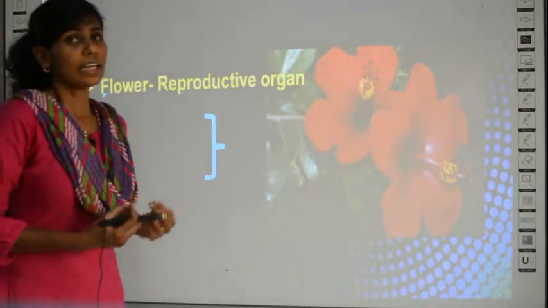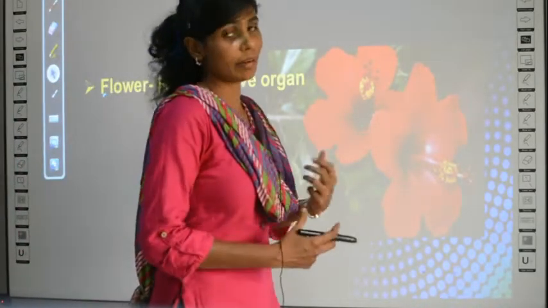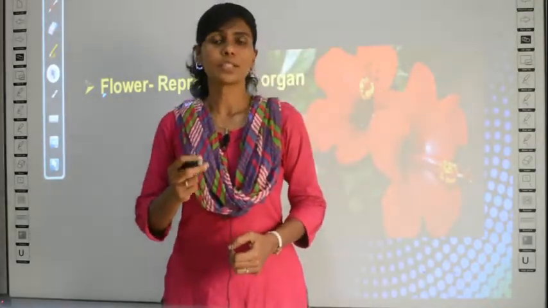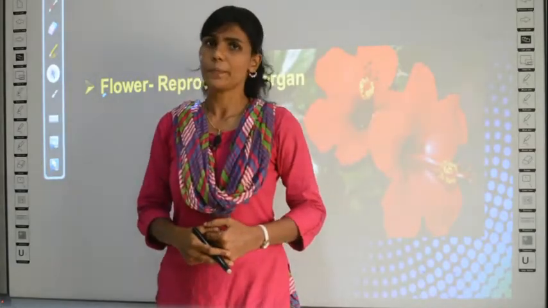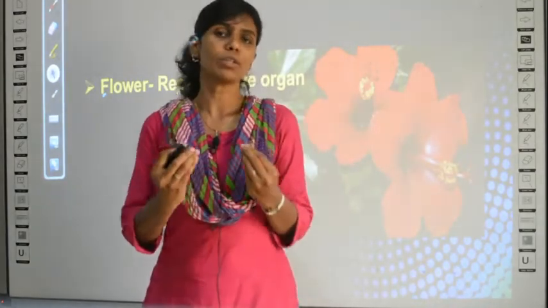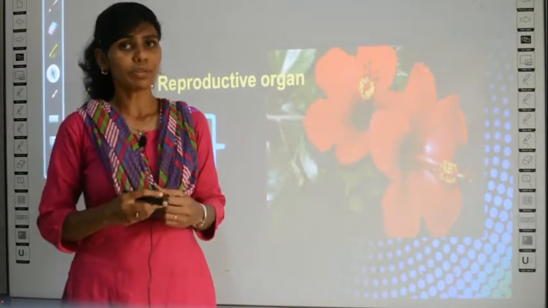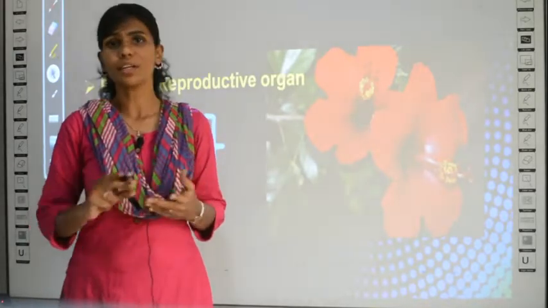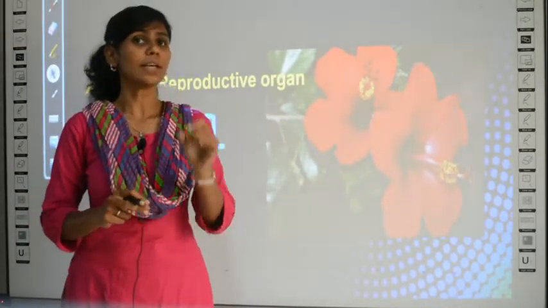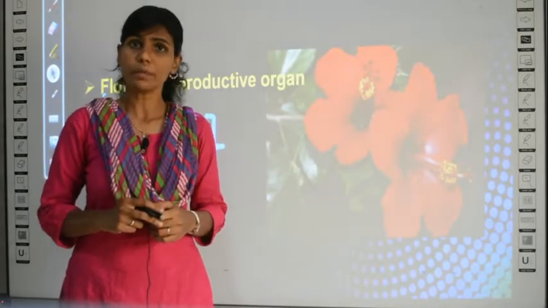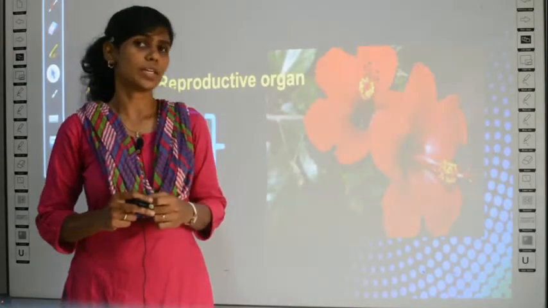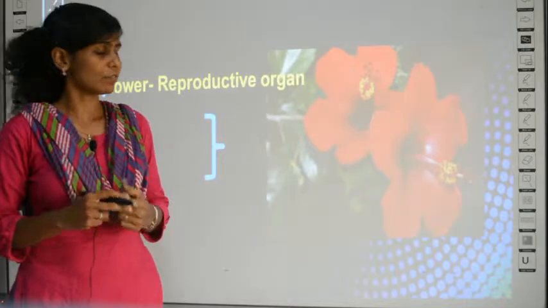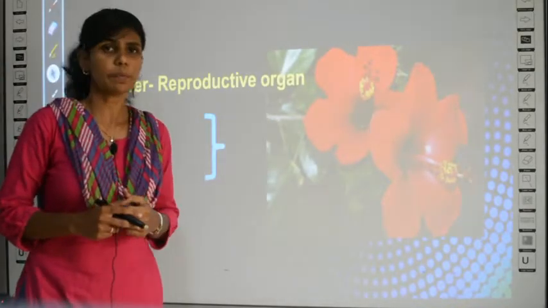So, before that, let's learn some properties of flowers. Why flowers? Because flowers are the reproductive organs in a plant. Clear? So, which part of the plant will be involved in reproduction? It is going to be the flowers only. Neither branches nor leaves or roots are going to be involved in reproduction. Only the flowers are going to be involved in reproduction, especially in sexual reproduction. That's why it is called the reproductive organ of the plant. Which is the reproductive organ? Flowers are the reproductive organs.